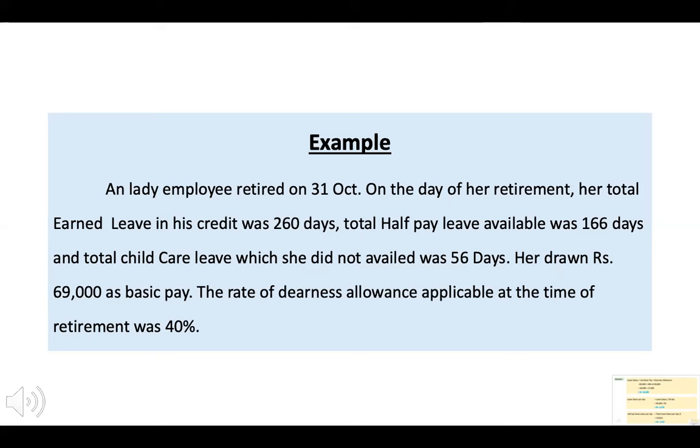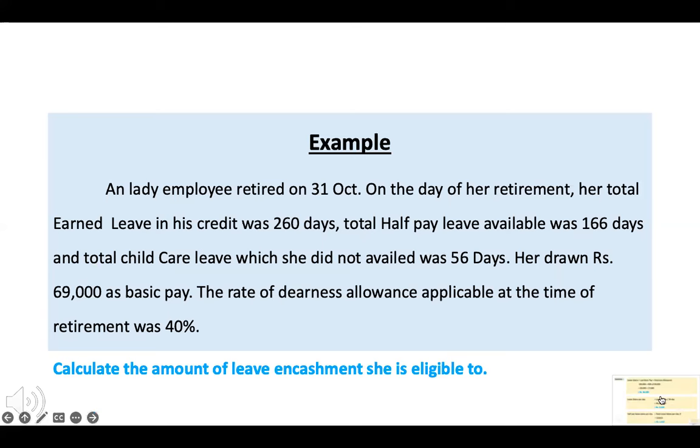She drew a salary of 69,000 as basic pay, along with a dearness allowance at the rate of 40% at the time of her retirement. The task is to calculate the amount of leave encashment at the time of her retirement.